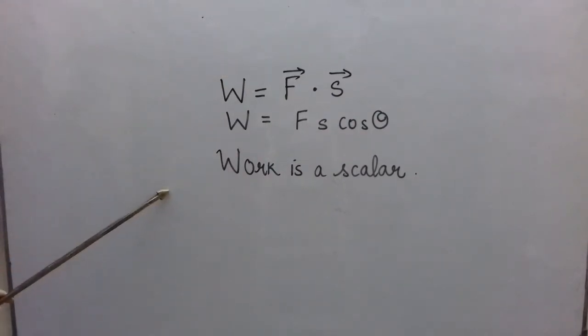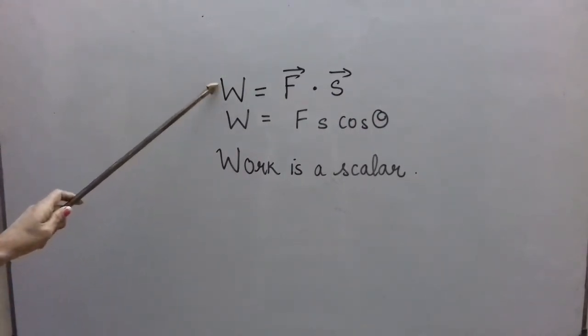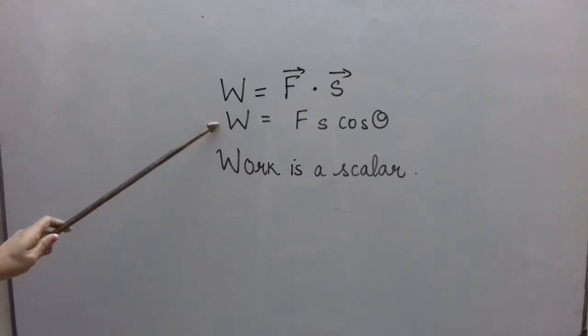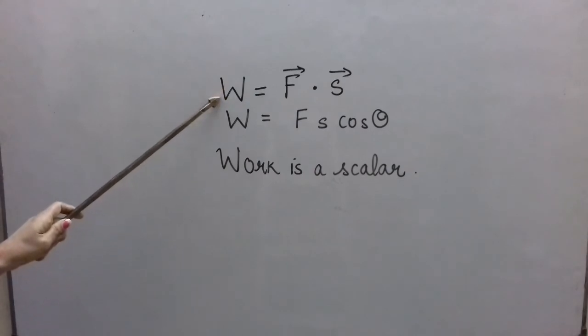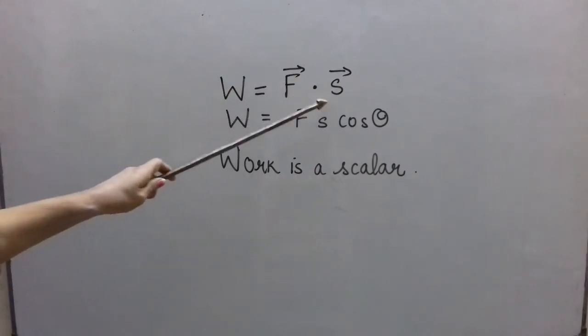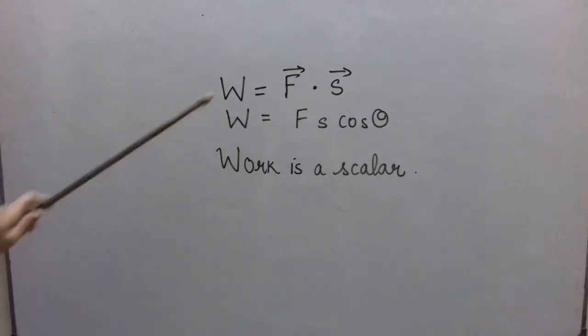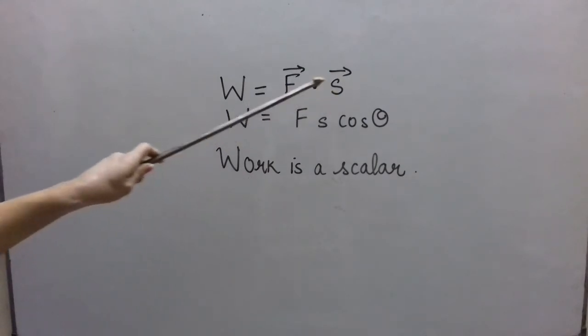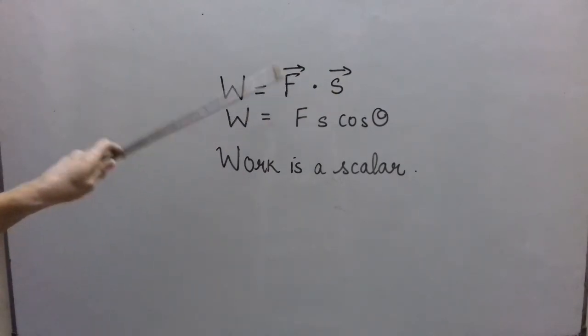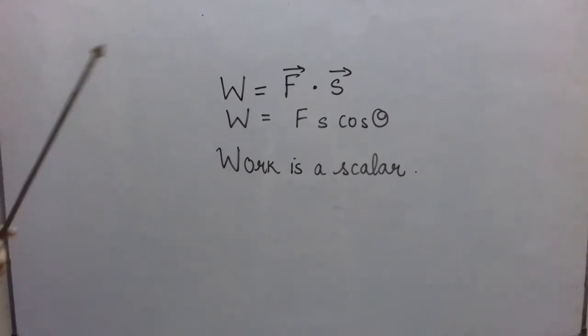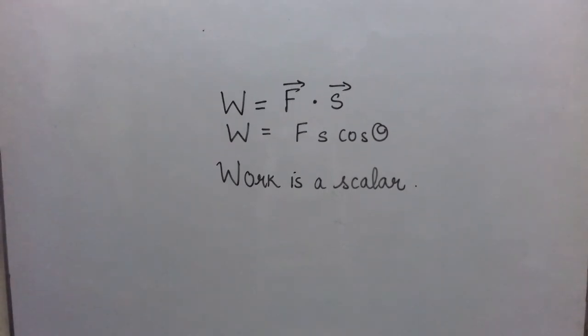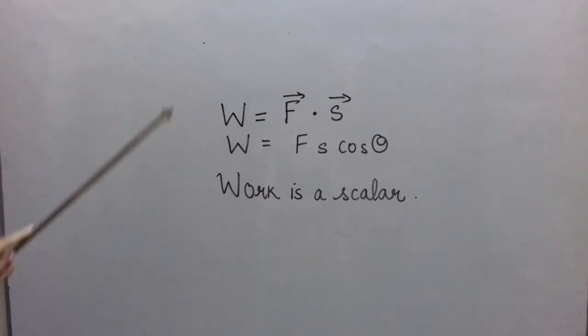From here, if I ask you, is work a scalar or a vector? Your answer will be that work is a scalar, because it is a scalar or dot product of the vectors force and displacement. So here, although the two quantities on the right hand side are vectors, their answer is a scalar physical quantity. So with this, our introduction part of chapter 11, work and energy, is done.